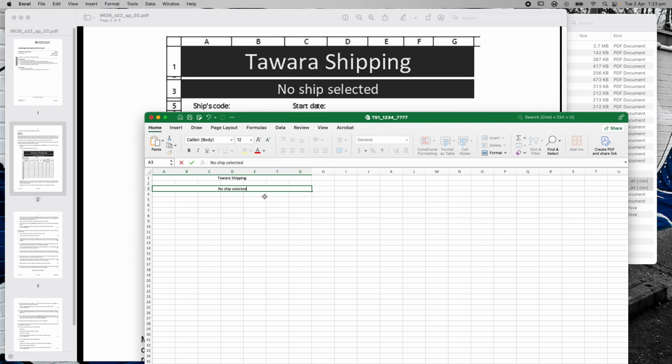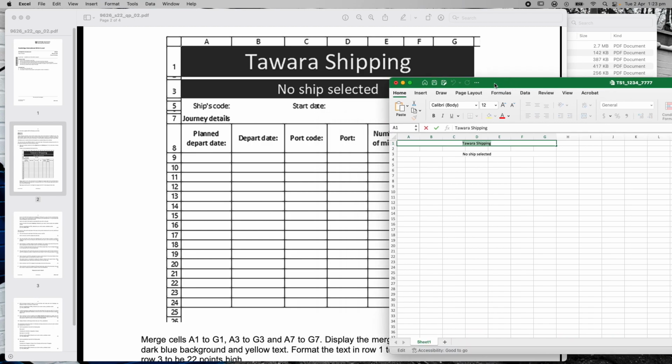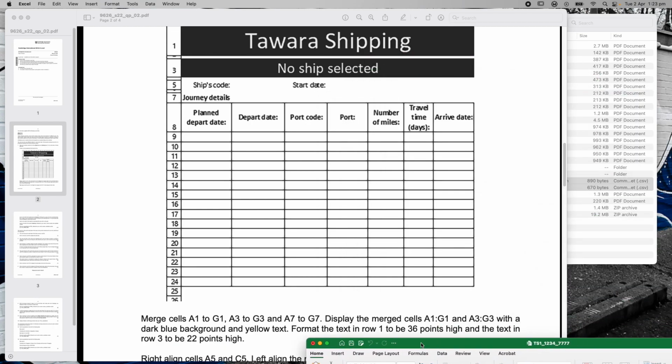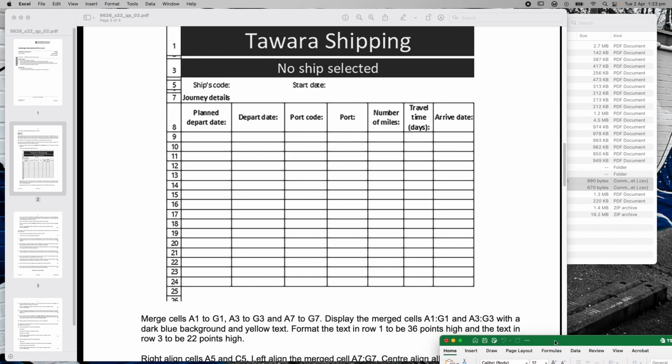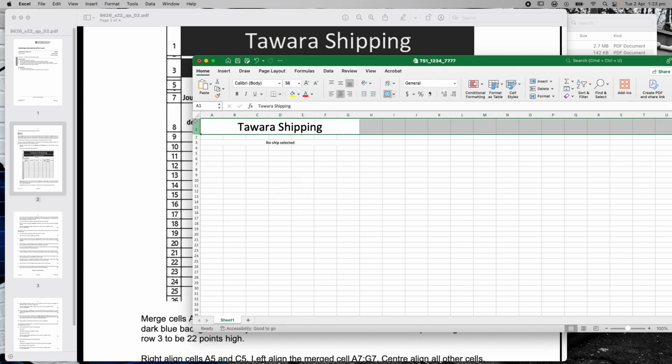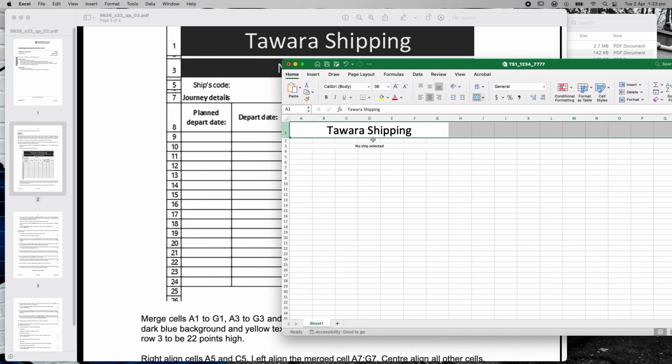Now I'm also making sure my capital letters are the same, everything's the same. I'm trying to make it identical. It said in here that the main heading has to be format row 1, 36 points high. So I'm going to highlight that and change it to 36 points high. If I click on this little arrow here, it automatically gives me the height that I need for that box to be the right size.